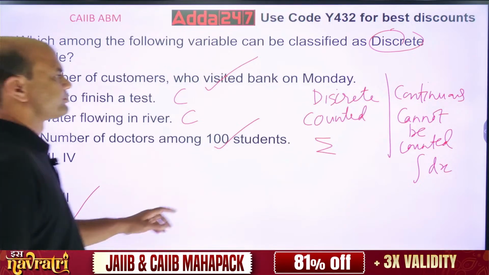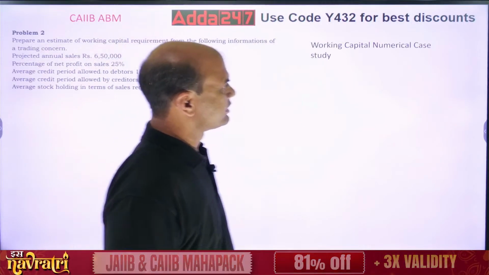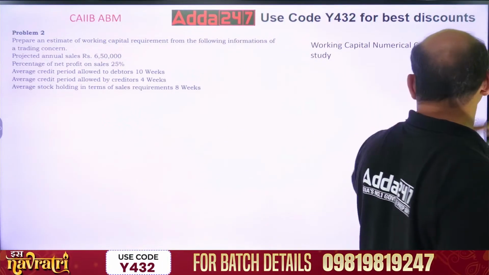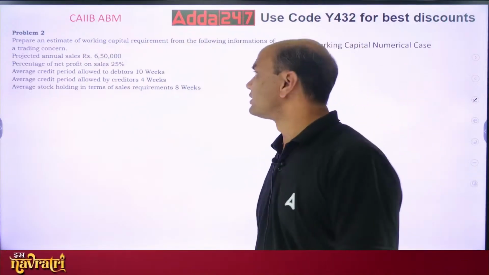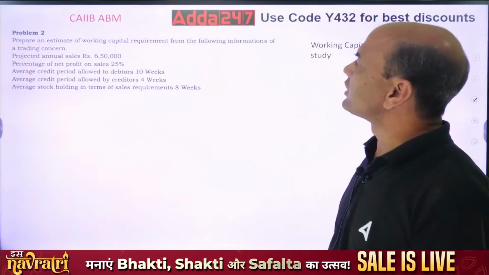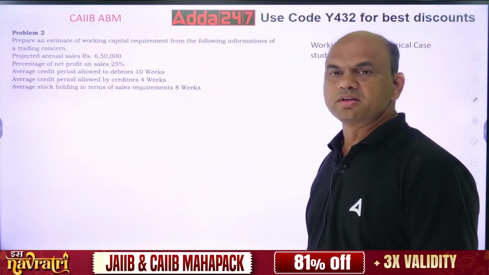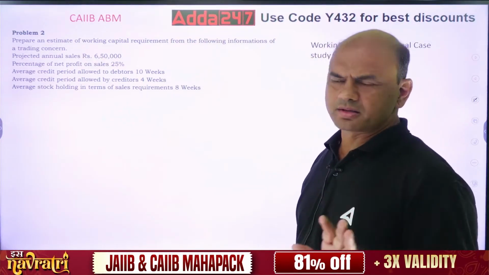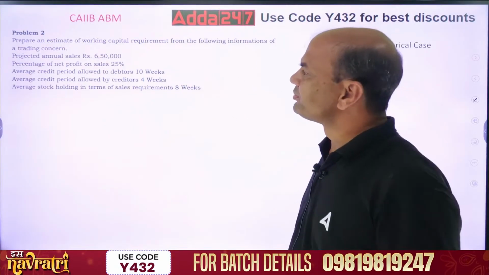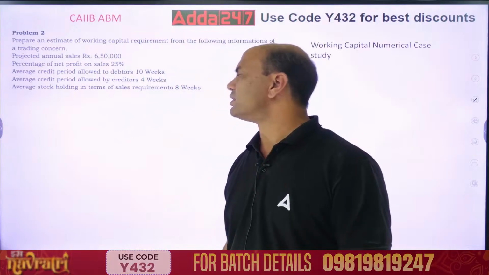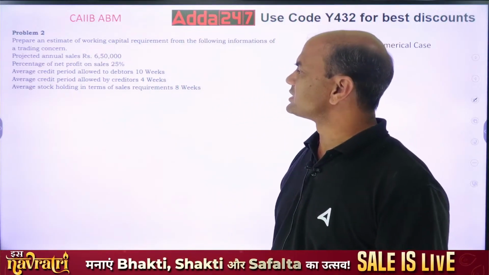Let's solve one numerical. See this case study. Everyone try this. Prepare an estimate for working capital requirement for the following information of a trading concern. So you have to find out the working capital requirement. Projected annual sales is 6,50,000. Percentage of net profit on sales is 25%.